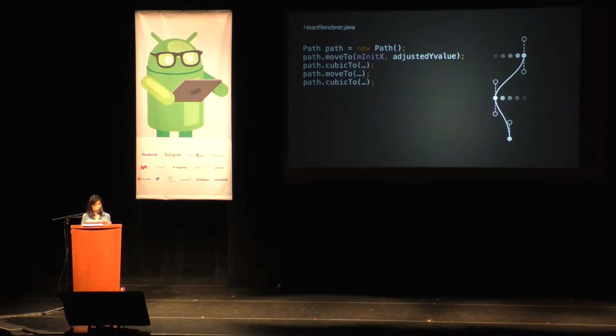The cubic 2 method here, this is what actually adds the curve from the last point. And the parameters that you provide into it, these are the ones that really tell you how far and how fast the curve moves. And we played around with a lot of these numbers. When we were computing this path, it was actually a labor of love, I can say.